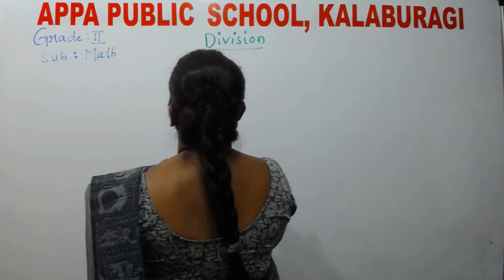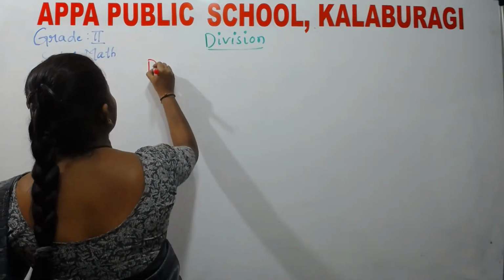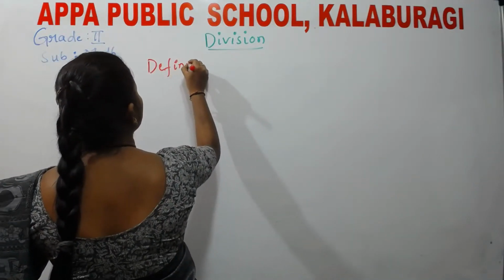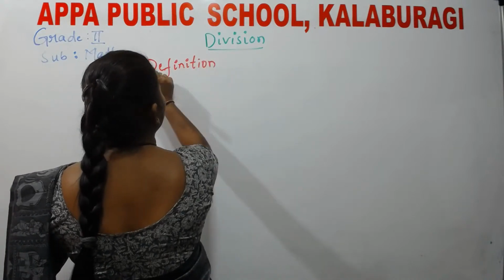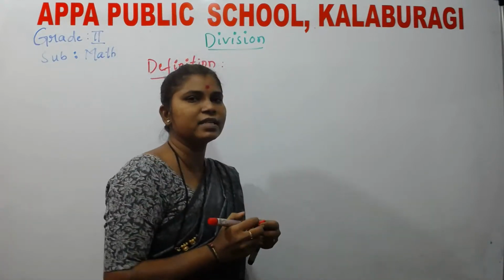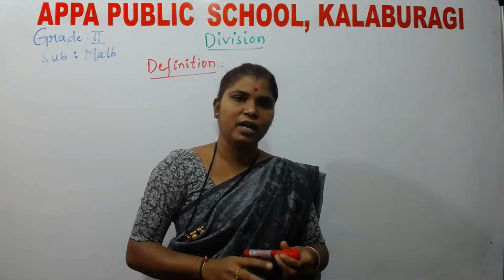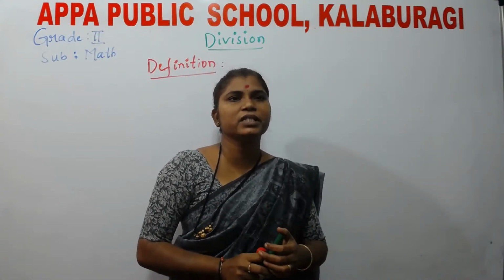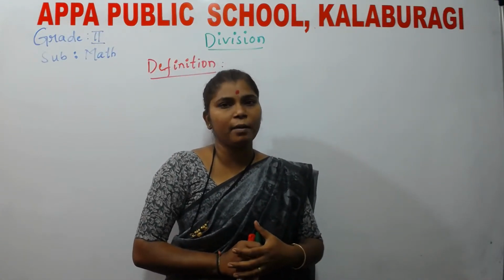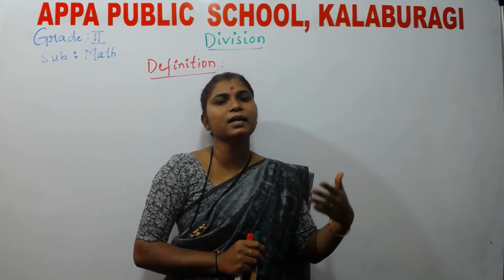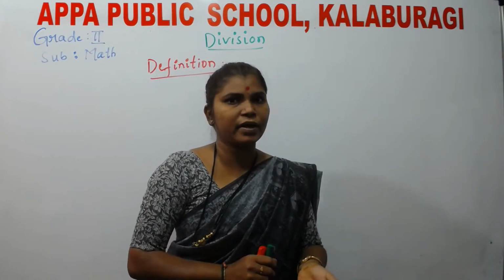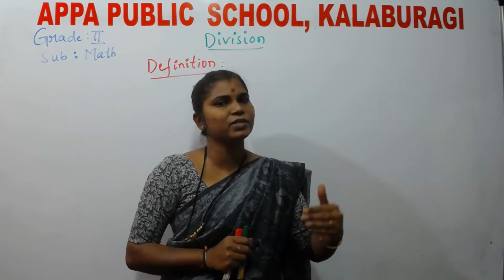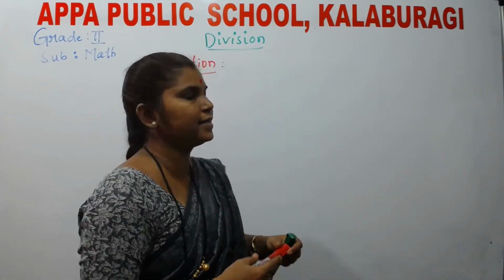So before going to this, we will see the definition of division. The definition of division is nothing but to find out how many times a number is contained in the other number. You will understand this definition as we see the example.